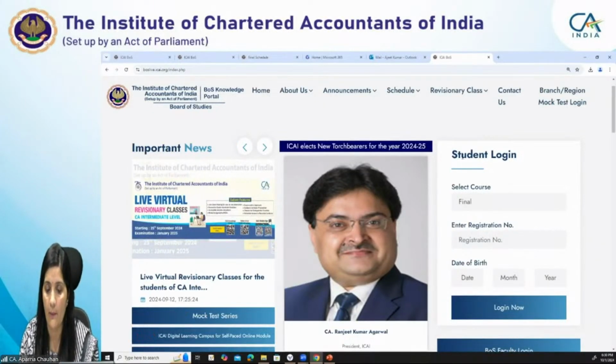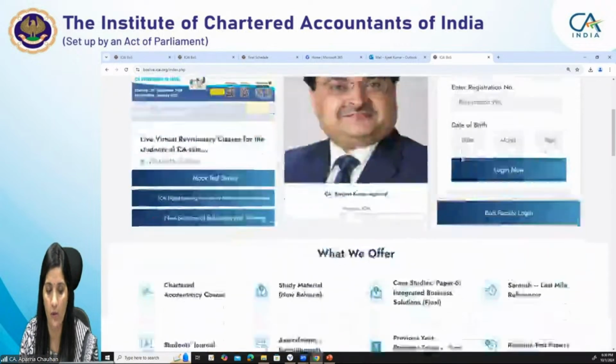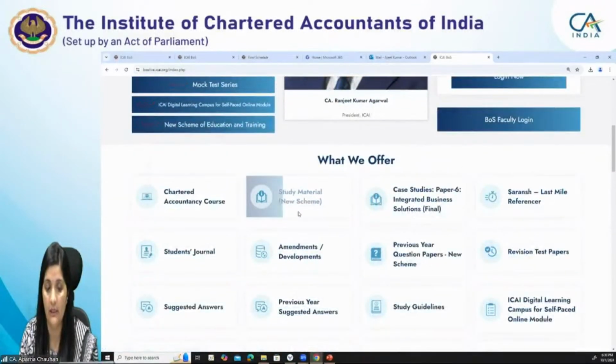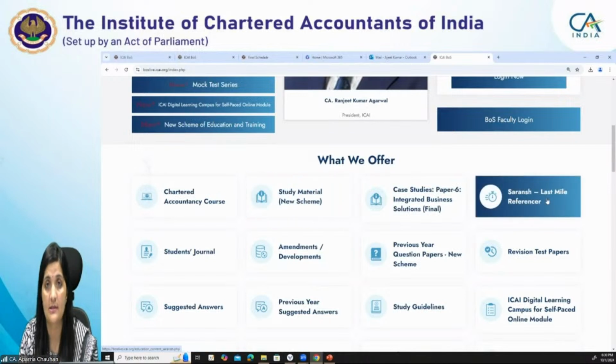Apart from the student login, we offer study material under the new scheme. You are all aware that the study material Saransh is there for most of the subjects, and as of now for all of them. For direct tax laws also Saransh is available, but it is not as per the Finance (No. 2) Act 2024. You have to read this Saransh along with the amendments made by the Finance (No. 2) Act 2024.